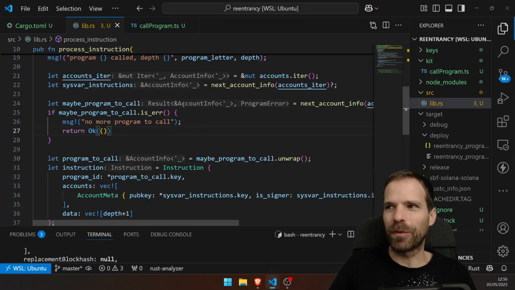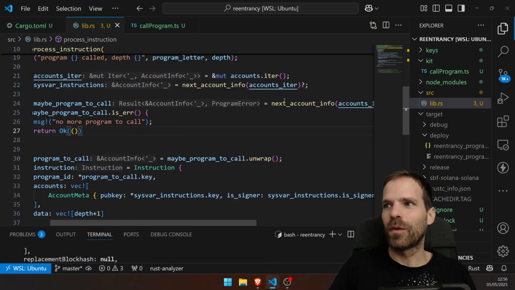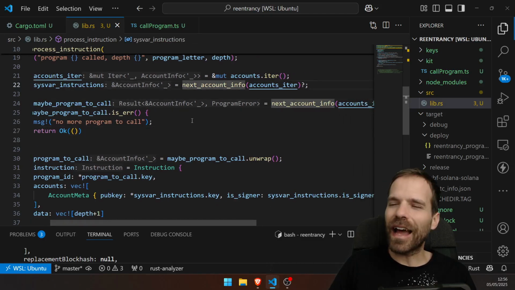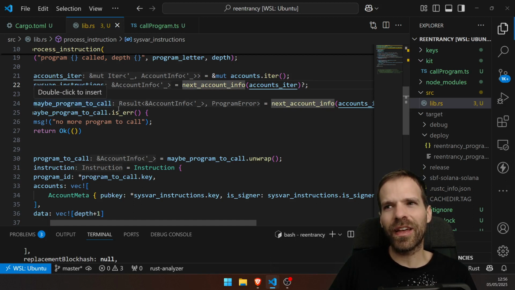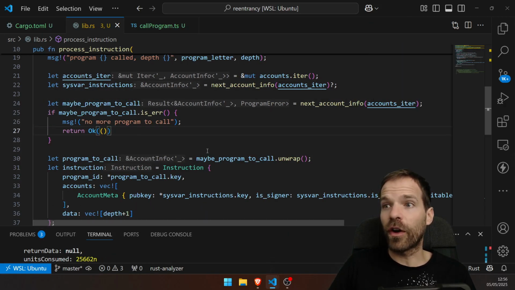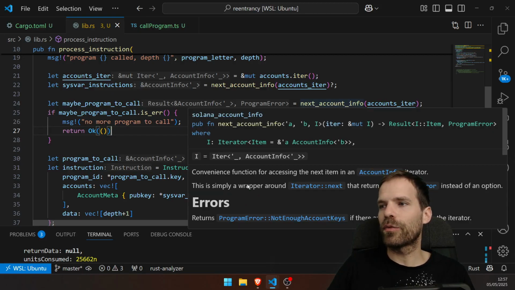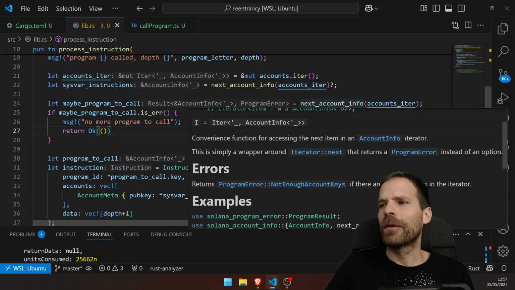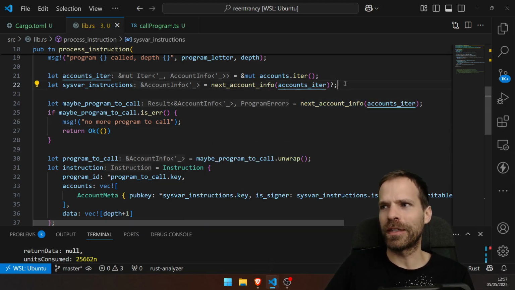That's the same thing that we had before, just written a bit differently, working with those next account infos. I think this is actually a bit less compute efficient, honestly, because we build the result and then we use it, but again, I'm not trying to be compute efficient. So far I didn't gain anything, except that I have this iterator now. It's simply a wrapper that returns a program error instead of an option. So actually, yeah, it's pretty useless since I want the option and not the program error. I only want the program error here.